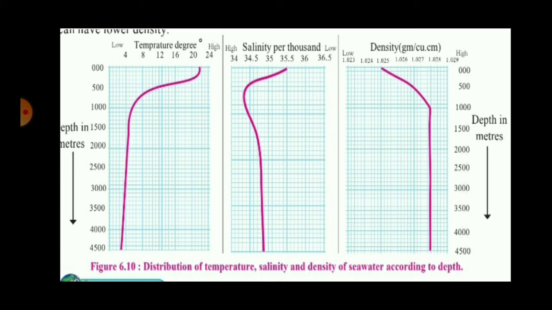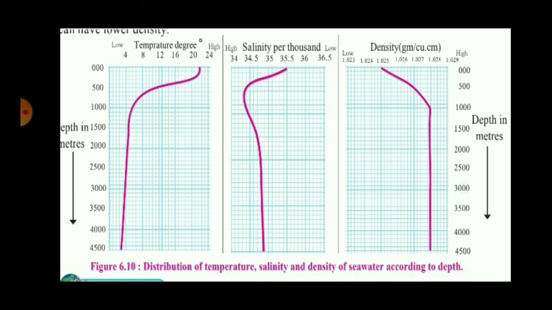But after 1000 meters depth, you can see an almost straight vertical line. That means after the depth of 1000, there is no change in the temperature. It remains steady at 4 degrees. Whether it is at 4000 meters depth or 4500 meters depth, the temperature is constant after the depth of 1000 meters. In the second graph, the salinity of the surface water is 35.5.